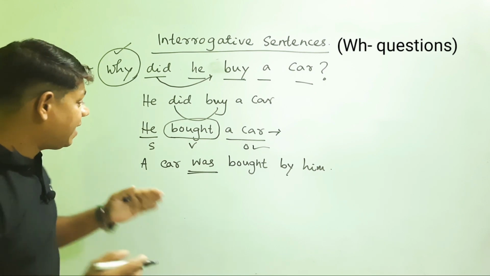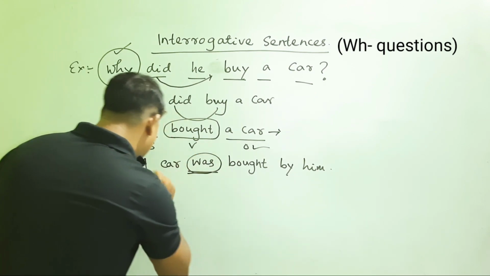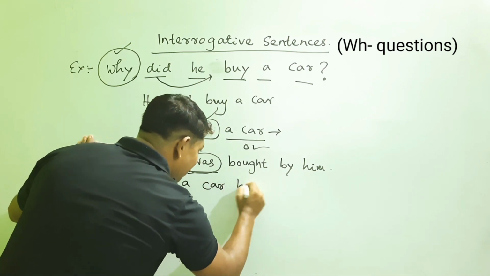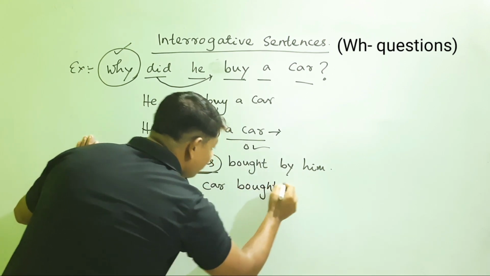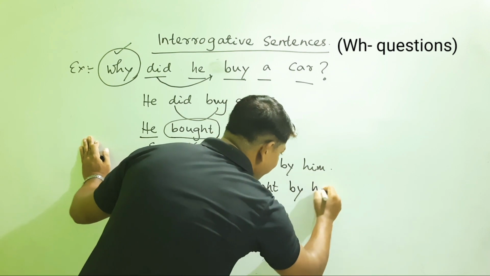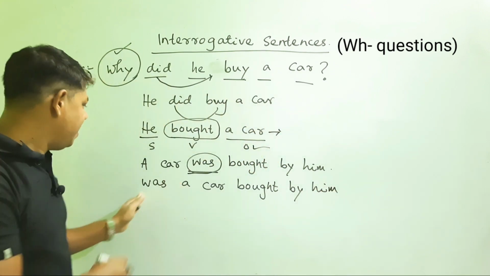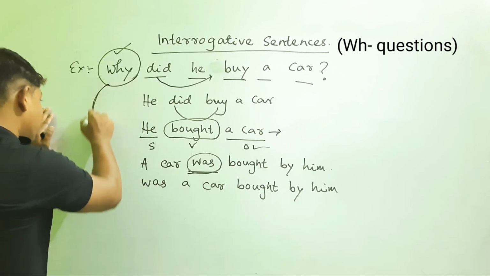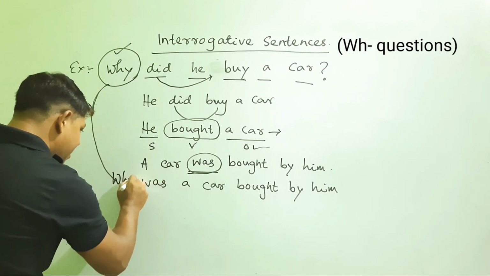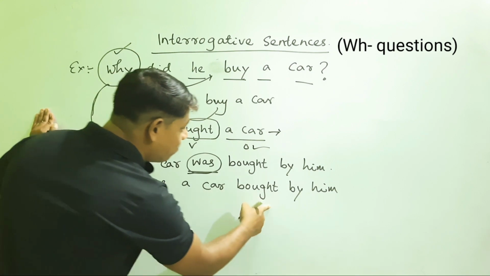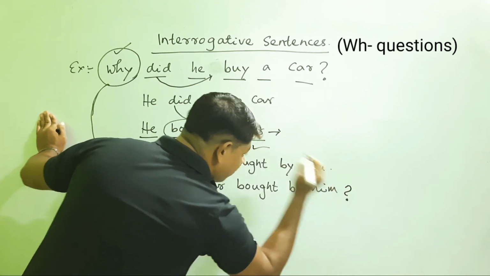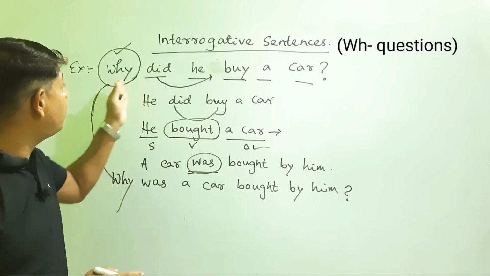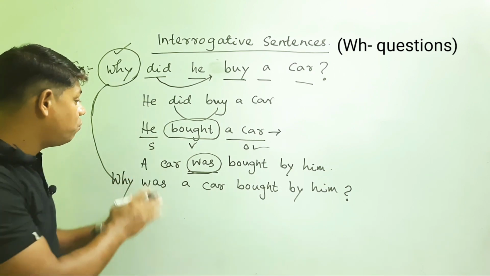So now let us take the be verb, that is, was, to the front. That is, was a car bought by him. Though the sentence was having "why," just add it here: Why was a car bought by him? Put the question mark. So this is how we can convert a WH or interrogative sentence into a passive form.